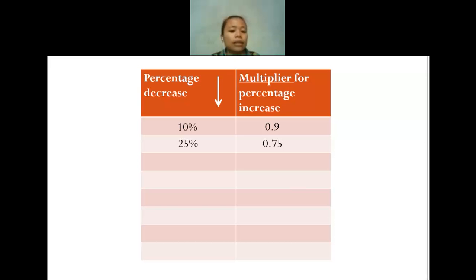Okay, is there anyone having any questions so far? No? Okay. I have 17%. Can you help me with the multiplier? What is the multiplier here? If 17%, I mean. 0.83. Yeah, it will be 0.83, correct.